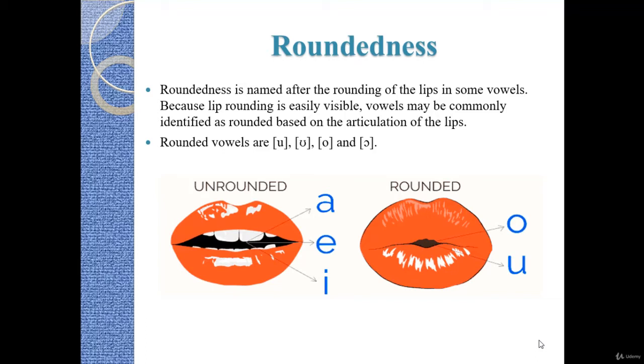Roundedness is named after the rounding of the lips in some vowels, because lip rounding is easily visible, and vowels are commonly identified as rounded based on the articulation of the lips. So here you focus on the lips. If the lips are rounded, it is a rounded vowel. If the lips are not rounded, it is not a rounded vowel. Rounded vowels are like oo and oh. These are rounded vowels.